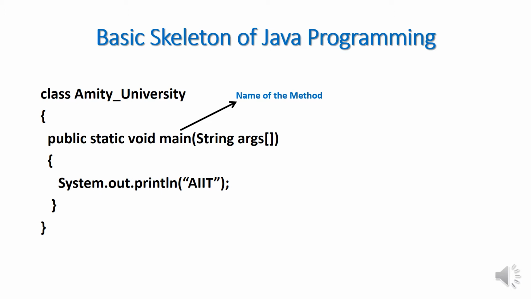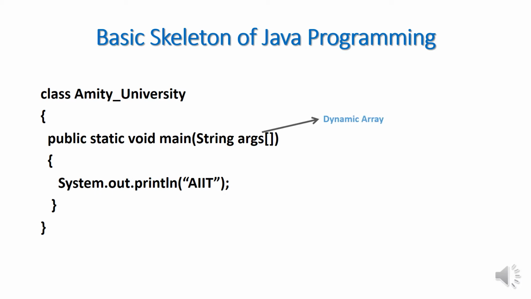I told you in Java there must be at least one class and at least one method, and that method name should be main. Then within the main method argument, we are seeing there are two things written, String and args. So what is String? String is nothing but a class. Please remember, String is nothing but a class. In Java convention, in all library classes you will find the class name always starts with a capital letter. If you find anything starts with a capital letter, then it is clear in Java that it is a class. And inbuilt methods always start with a small character. Now String is a class.